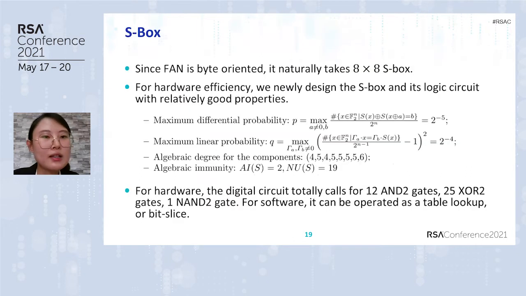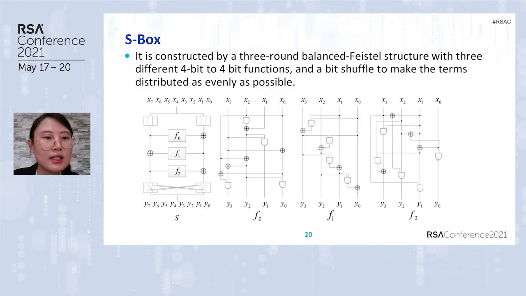Since Vine is byte-oriented, it naturally takes an 8 by 8 S-box. For hardware efficiency, we newly designed the S-box and its logic circuit with relatively good properties. It is constructed by a 3-round balanced Feistel structure with 3 different 4-bit to 4-bit functions and a bit shuffle to make the terms distributed as evenly as possible.